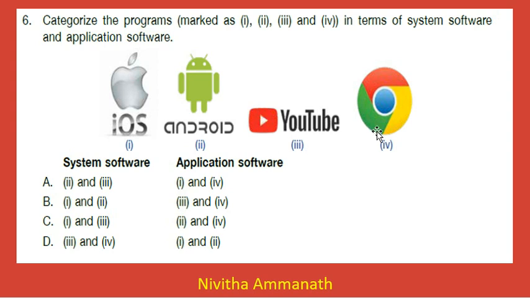This YouTube and Chrome are application software. So here 1 and 2 are in system software. So which is the correct option? B is the correct option. 3 and 4 are in application software. So B is the correct option.